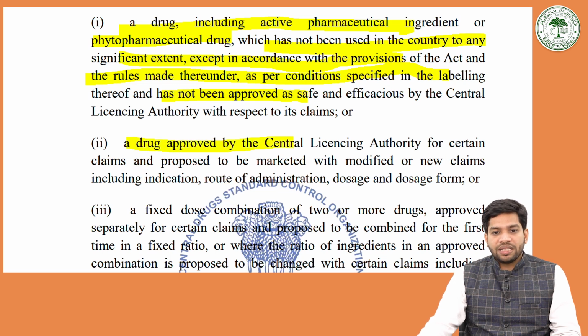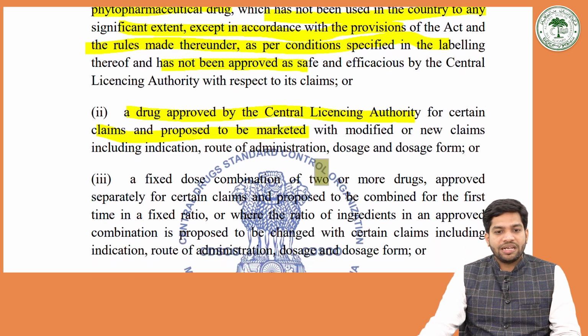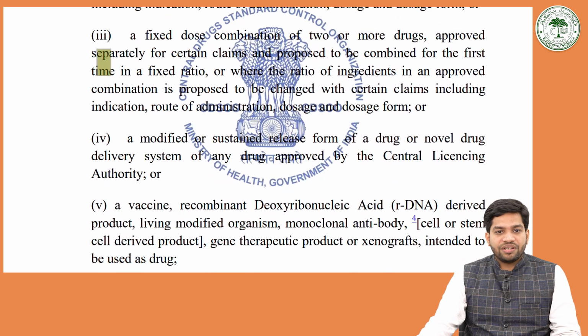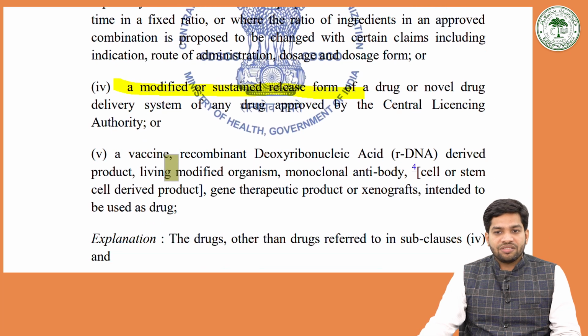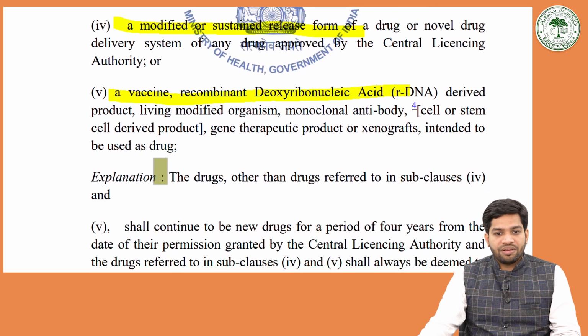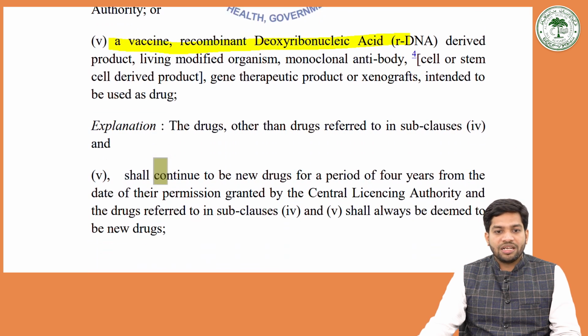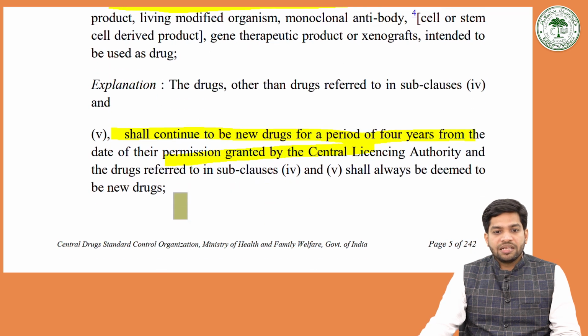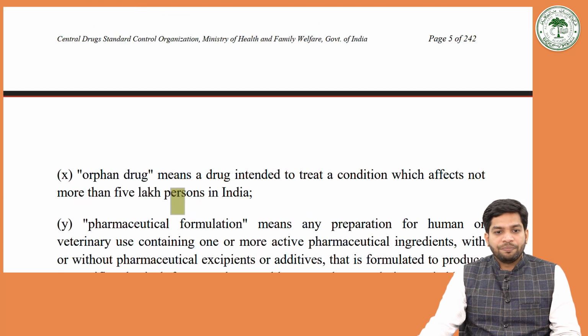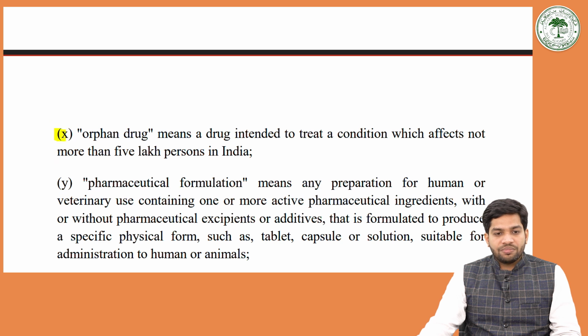Further, a drug approved by the central licensing authority for certain claims and proposed to be marketed with modified or new claims, including indication, falls under such a definition. A fixed dose combination of two or more drugs, a modified or sustained release form of a drug, a vaccine or rDNA derived product, and living modified organisms were included in the new drug definition. A new drug shall continue to be a new drug for a period of 4 years from the date of permission granted by the central licensing authorities. Another term is the orphan drug.